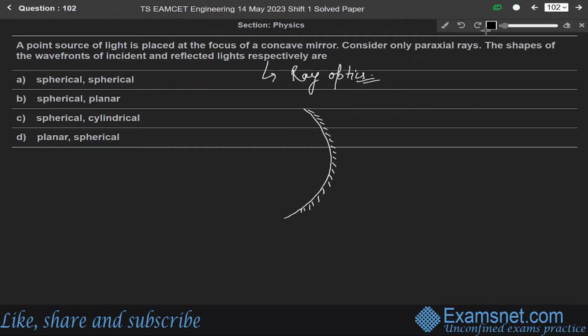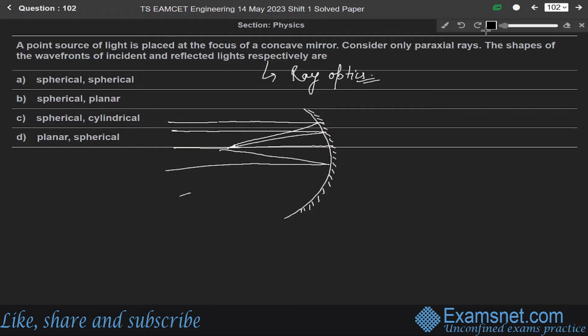So when the rays get reflected by the concave mirror, the reflected wavefront will be planar. Let us say the light rays are coming like this. It will be going through this point, again like this, and again like this.